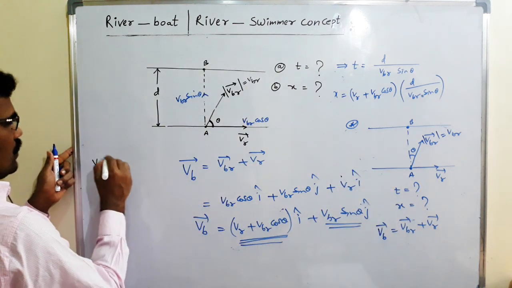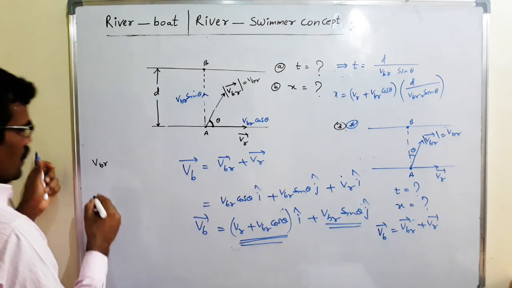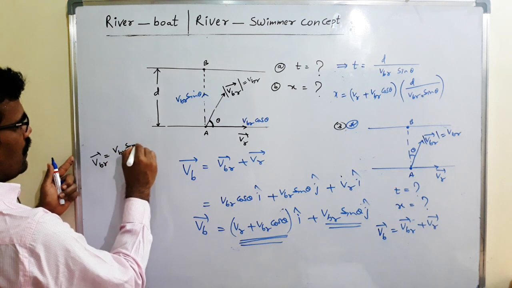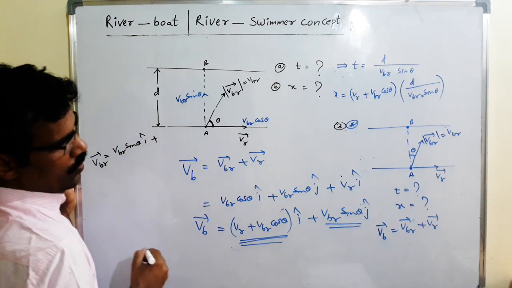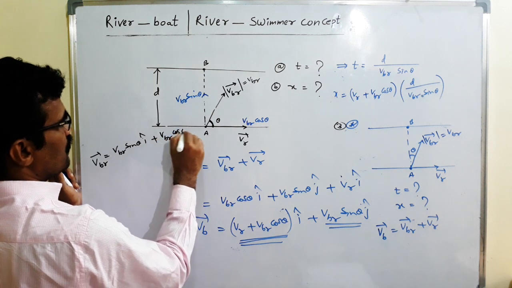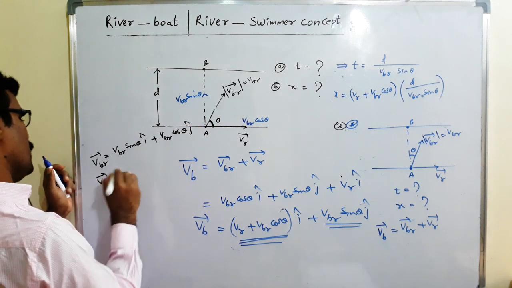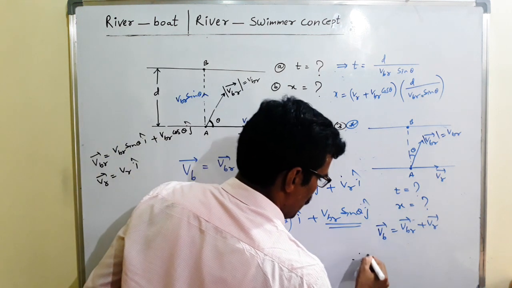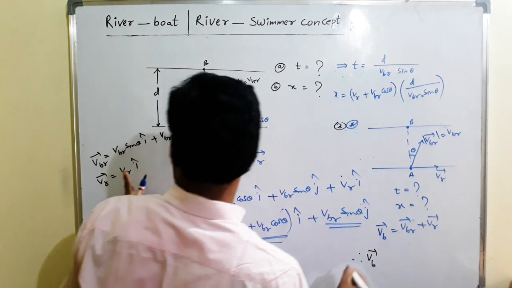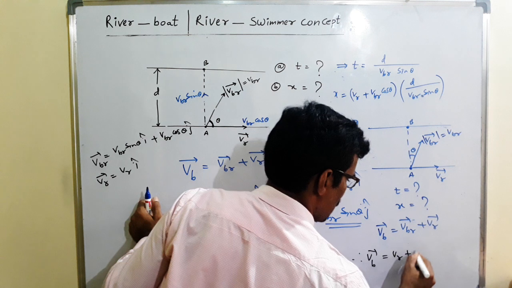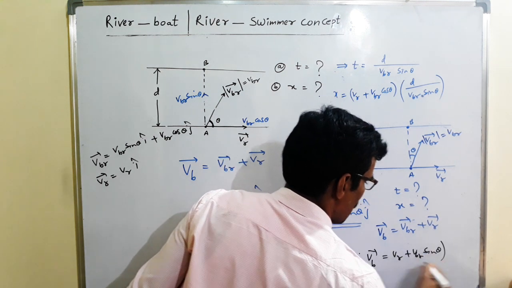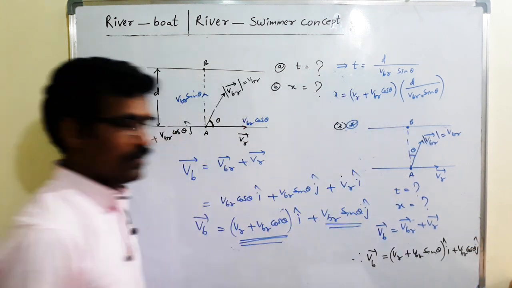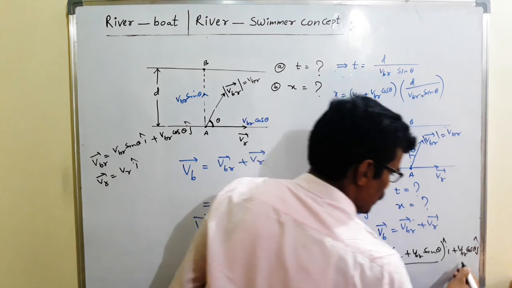VB bar value. This is the third case. Suppose here VB bar is equal to what? X component VBR sin theta i cap and Y component VBR cos theta j cap. VR bar is equal to, students, VR i cap. The addition of these two, therefore I component is VR plus VBR sin theta i cap plus VBR cos theta j cap. Clear? So this is the x component, this is the y component.